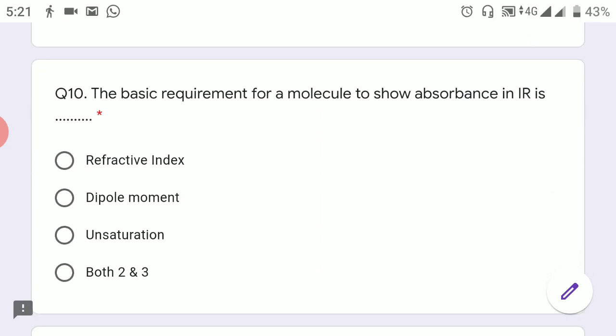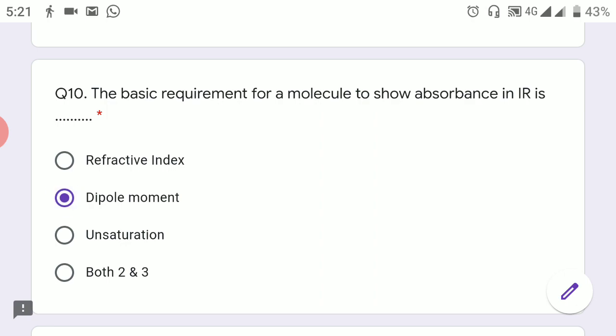The fundamental basic requirement for a molecule to show absorbance in IR is: the options were refractive index, dipole moment, unsaturation, and both 2 and 3. Here you might have slight confusion between option 2 and option 4. Sometimes you might think that unsaturation is also a requirement, but the actual answer is dipole moment.